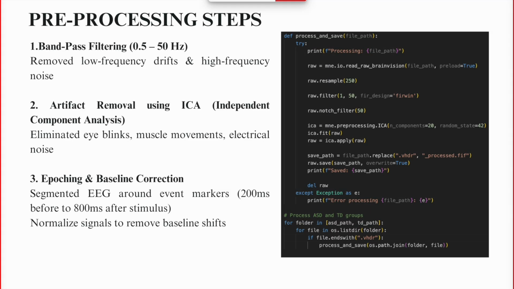So our proposed system is divided into three main components: dataset description, pre-processing, and model building and implementation. I'll explain the pre-processing. EEG data, as you all know, can be very noisy. Pre-processing is a critical step.